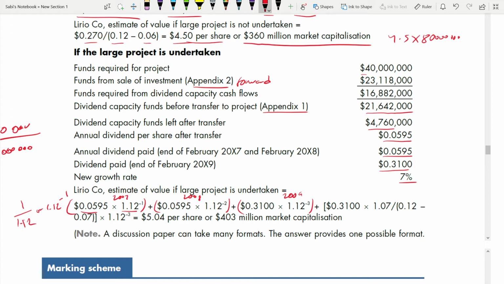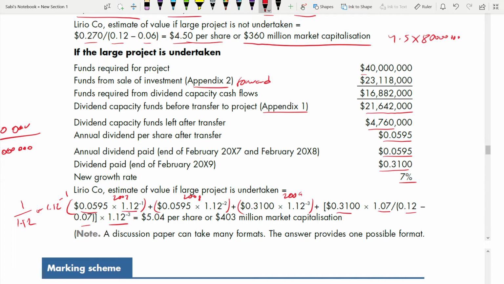So when it is in perpetuity, the formula is this. You have to use that dividend per share 0.31, increased by the growth rate, divided by cost of equity minus the growth rate. Then you have to multiply again by the discount factor, which is 12% to the power minus 3, not minus 4, the last year's.